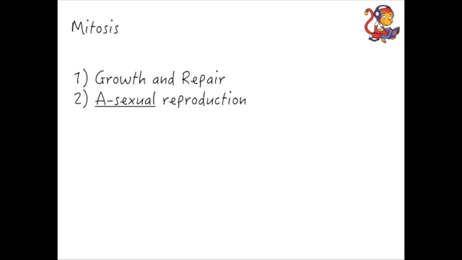Hello and welcome to this video about mitosis. This is one form of cell division that you need to know for your exam, and it's important for a couple of reasons. It's important for growth and repair of all your body cells, and also for asexual reproduction as well. In asexual reproduction, the offspring are identical to each other and identical to the parent.